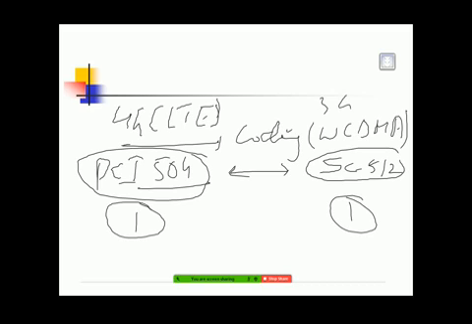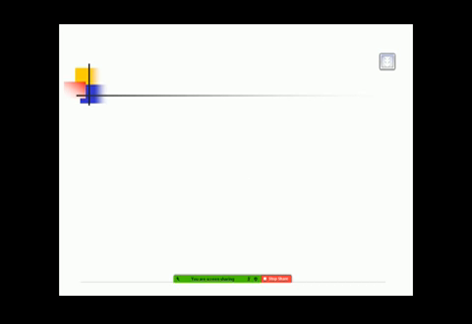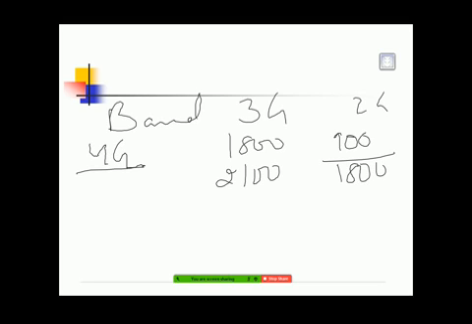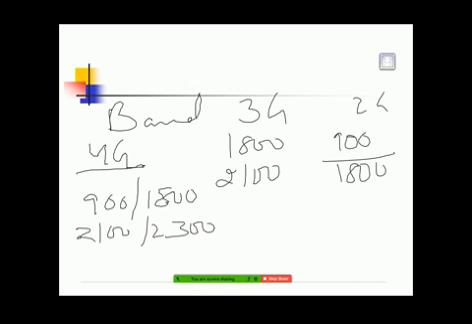Now let's see the bands. Which bands are used? 2G technology works on 900 band and 1800 band. 3G technology works on 1800 band and 2100 band. 4G technology works on 900 band, 1800 band, 2100 band, 2300 band, and 2400 band.